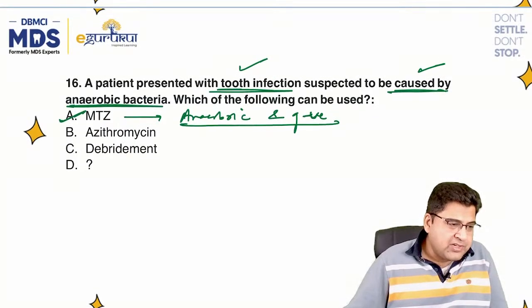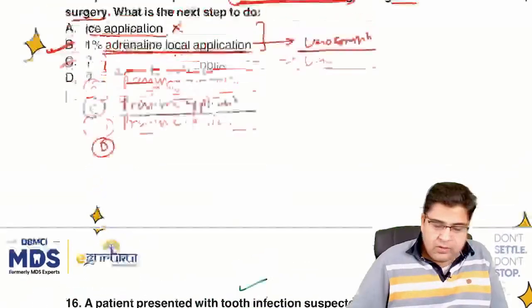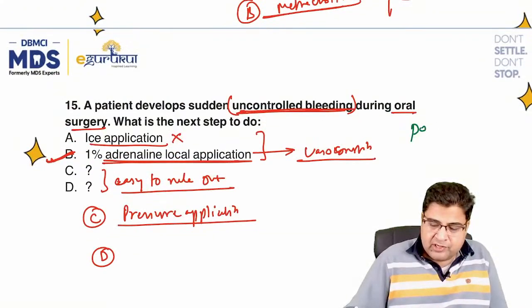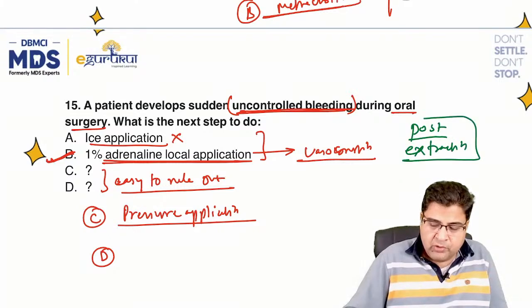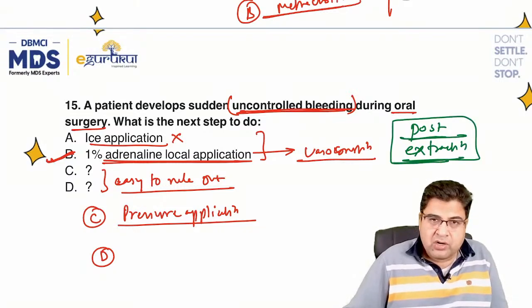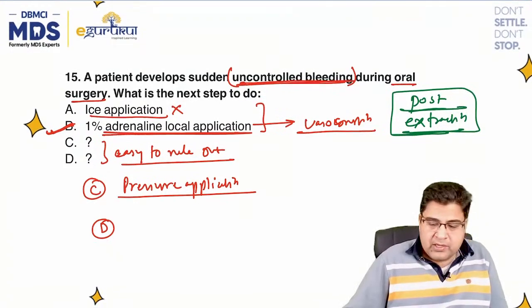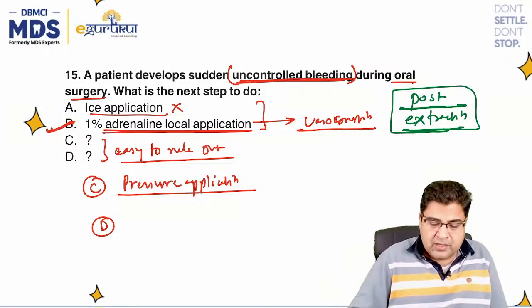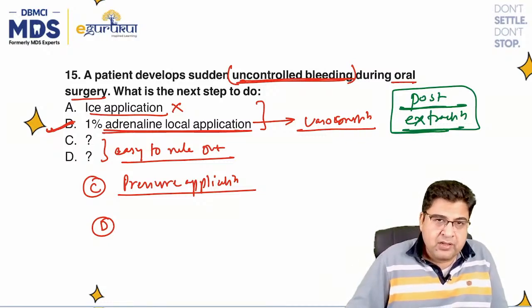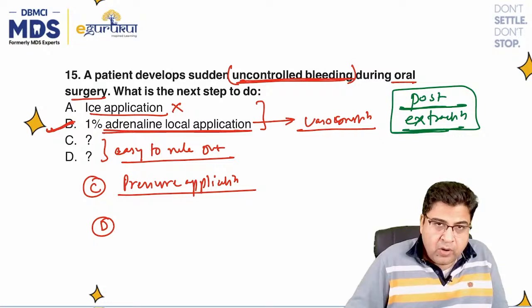Uncontrolled bleeding post extraction. It was not during the surgery, it was post extraction. After doing the extraction, the patient has got bleeding. Now how can we control it? Guys, I can see in this question there is only one option based on drugs.